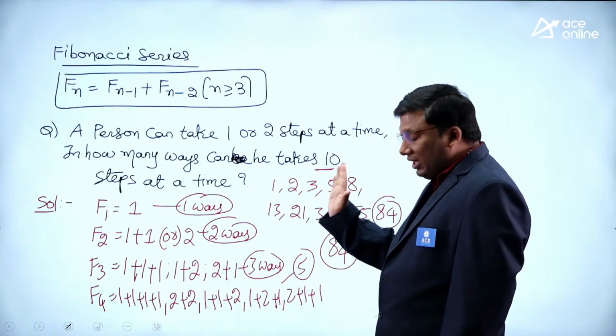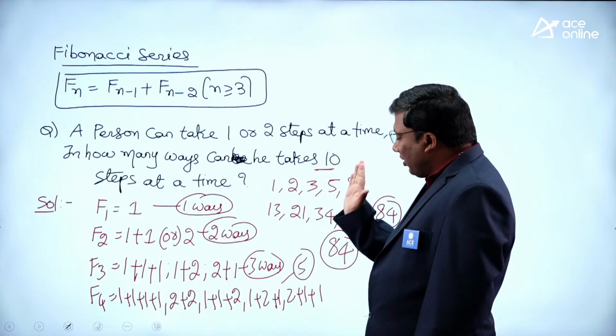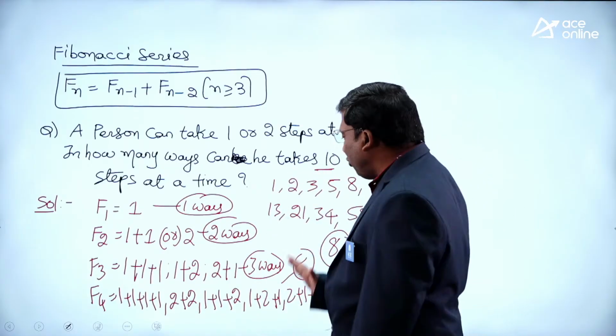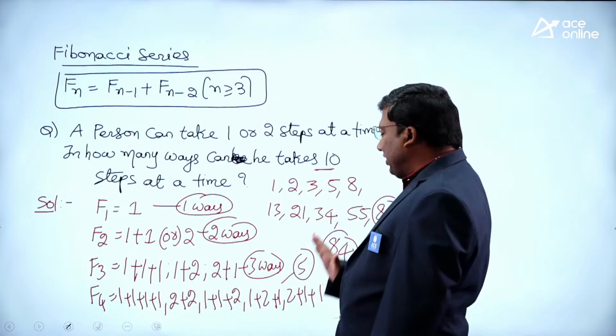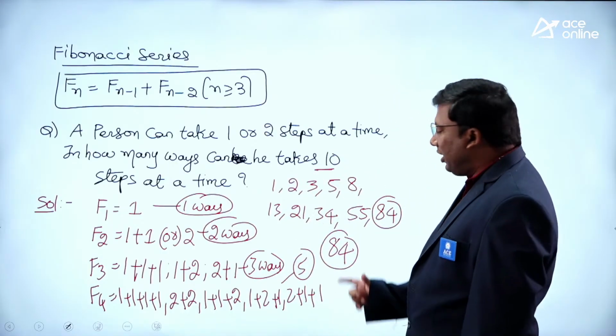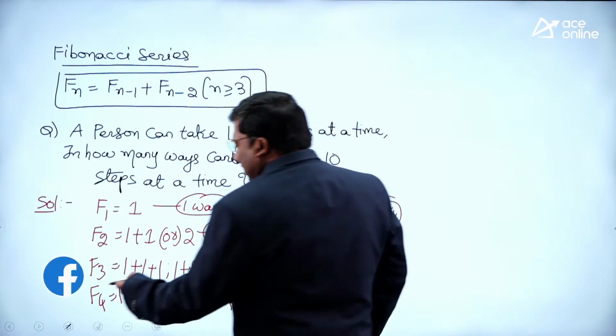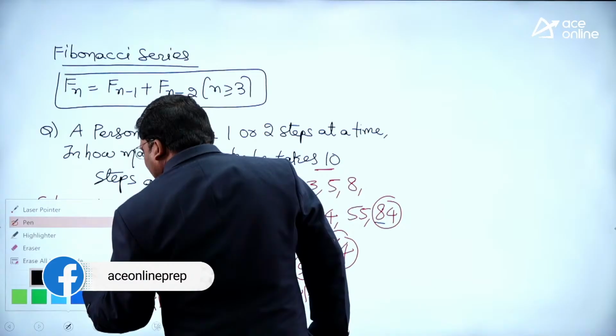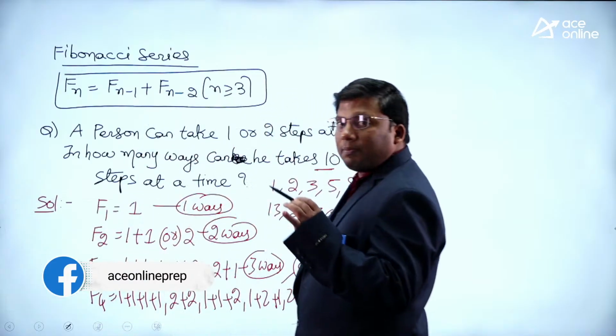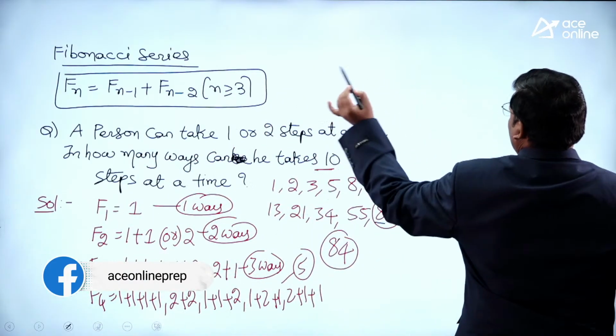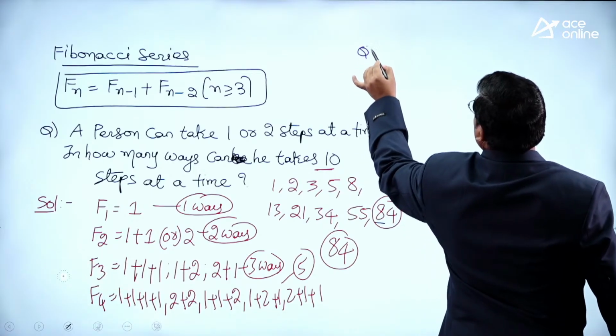8 plus 5, 13. 13 plus 8, 21. 21 plus 13, 34. 34 plus 21, 55. 55 plus 34, 89. Answer is 89. I hope the idea it is clear. Now see here. Another one. Same in probability, right? You can apply these concept.